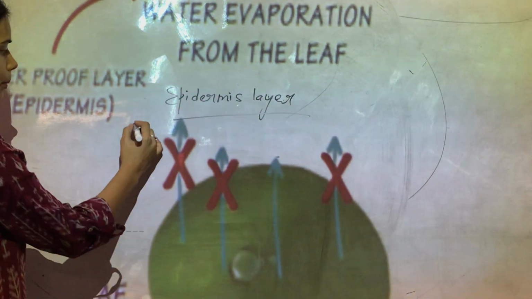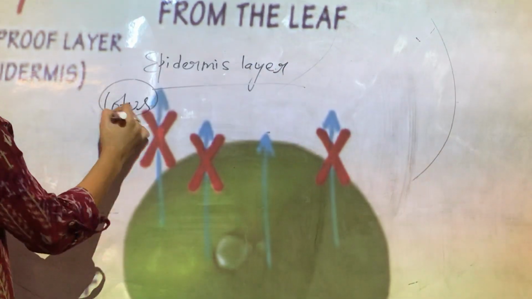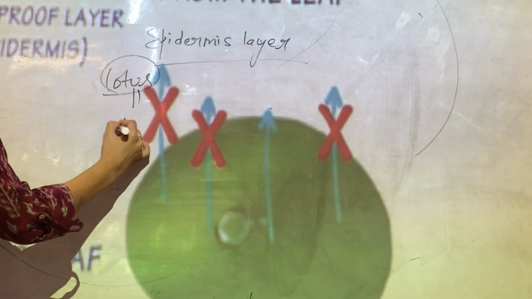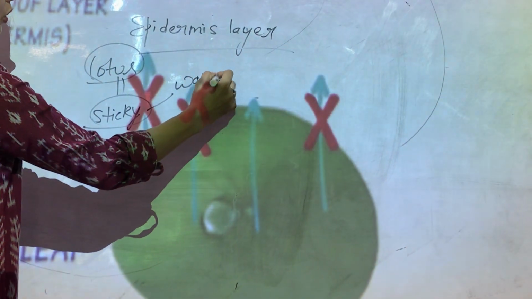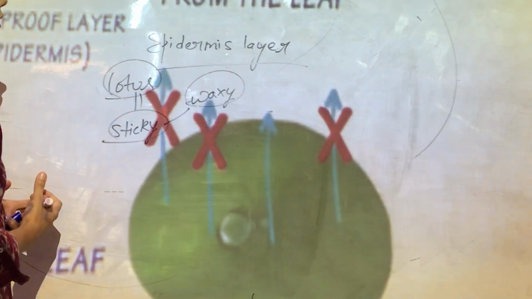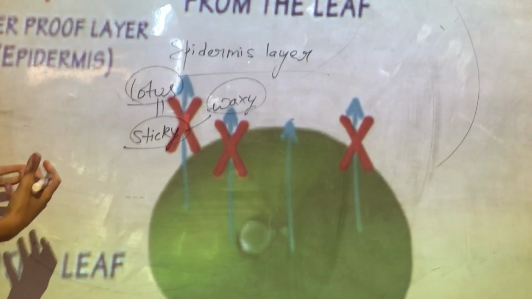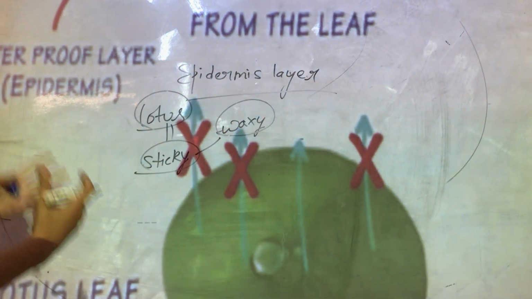Okay, a very good example is the lotus. If you look at the lotus, you will see that it is very sticky. Okay, why is it sticky? It has this waxy coating so as to prevent the water loss. Okay, and this epidermis layer is waterproof.